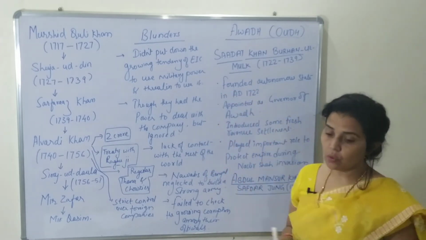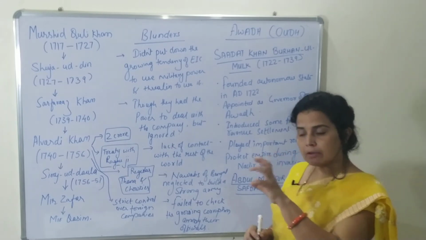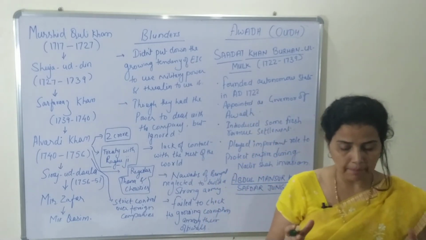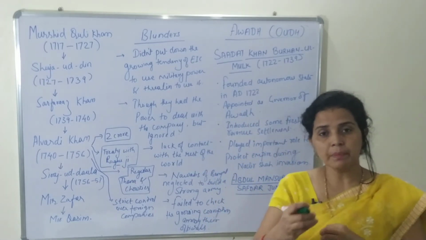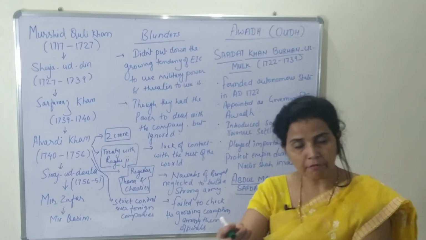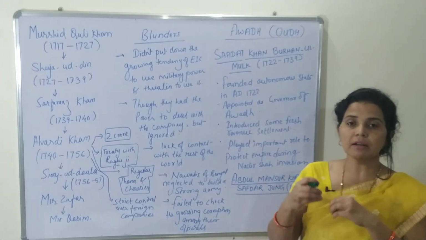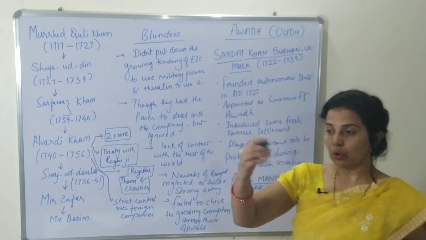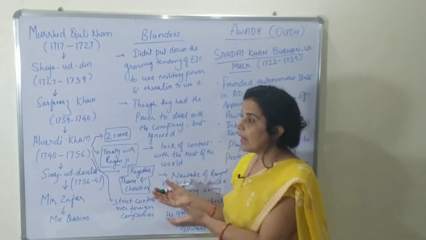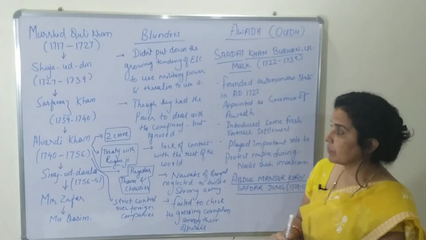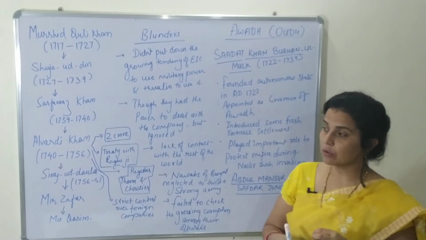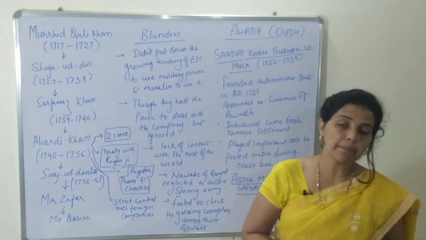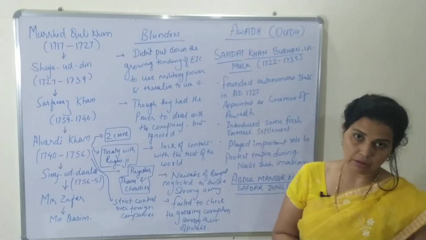They knew very well that after 1707, after the death of Aurangzeb, the East India Company had a tendency to use military power or to threaten someone to get their demands fulfilled. Okay, so this was the tendency of the East India Company. The Nawabs knew about this tendency very well, but still they didn't take any step to curtail such ambitions.